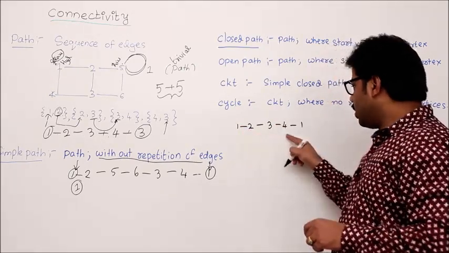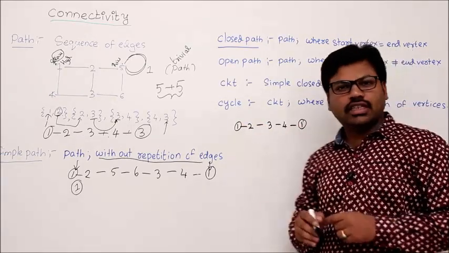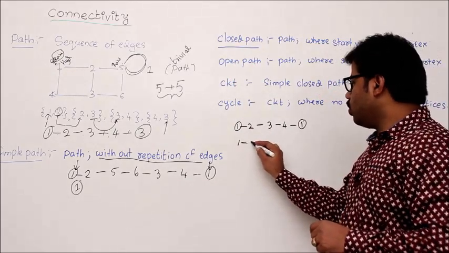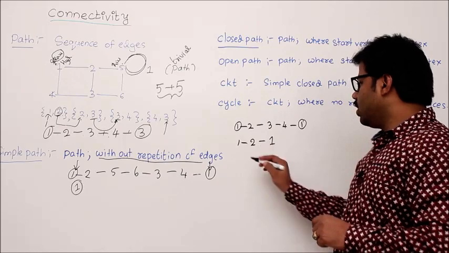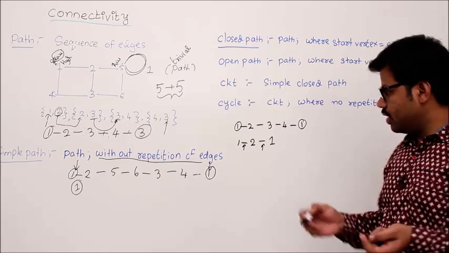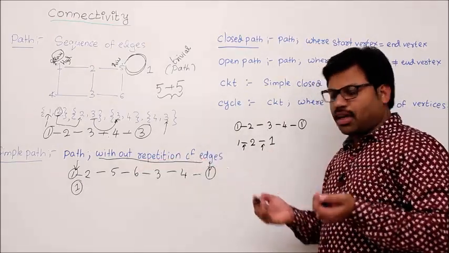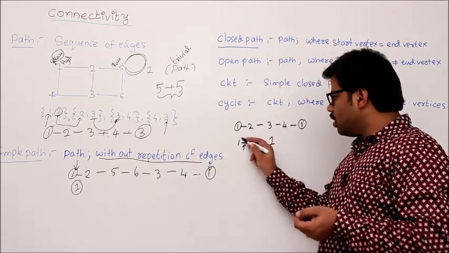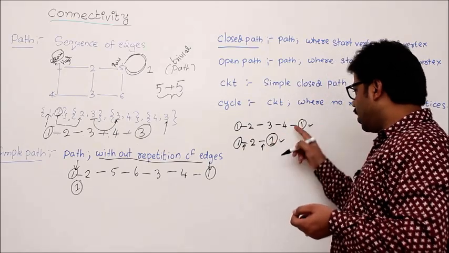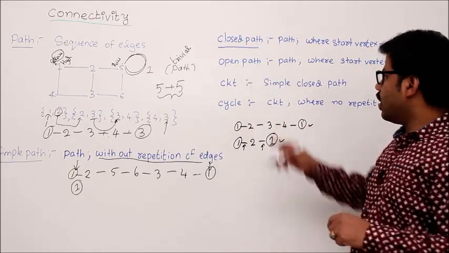Already we know that it's a path, and just observe the starting vertex and ending vertex. Both are the same, isn't it? That's why it's a closed path. One more example, 1 to 2, 2 to 1. Yes, I am repeating the edges. That's not an issue because in a path you can repeat the edges, isn't it? In a simple path you can't repeat the edges, but in a general path we can repeat the edges. Not an issue, and starting vertex equals ending vertex. That's why these are all paths where starting vertex equals ending vertex, so closed paths.